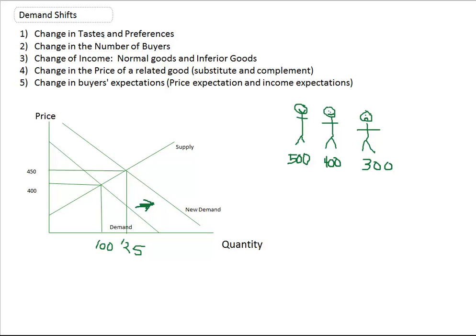Now, let's say their tastes and preferences change. They say, hey, we love these computers. Maybe they're the latest thing, the cool computer, or something else has changed their tastes and preferences. Instead of paying 500, 400, and 300, let's say this person's now willing to pay 600, 500. Let's just increase each one by $100. So that causes a shift out. And now this person's at 400. If the price stays at 400, he says, I get a computer.